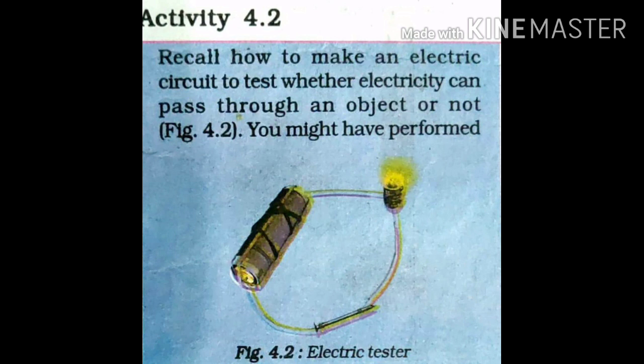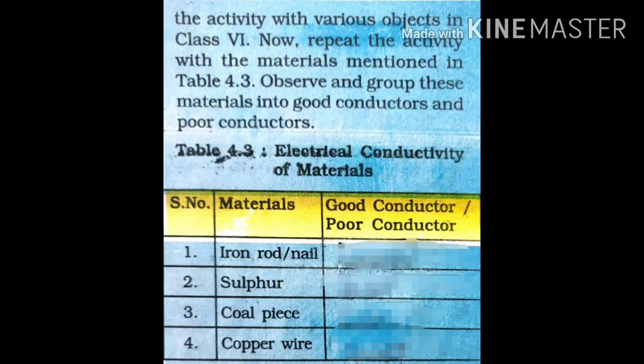Activity 4.2. Prepare an electric circuit as shown in the diagram. This circuit is used to test whether electricity can pass through a material. Repeat the activity with materials as shown in table 4.3. Observe and group these materials into good conductors and poor conductors.